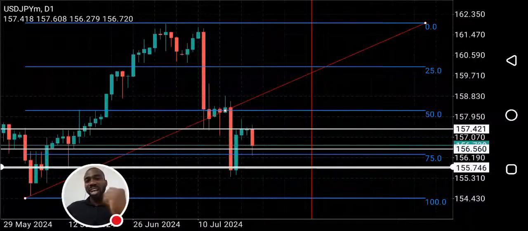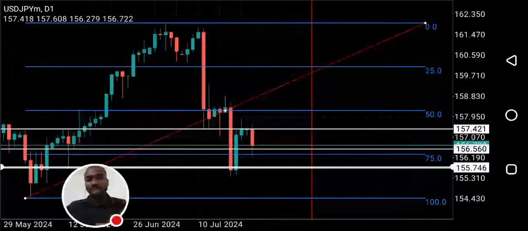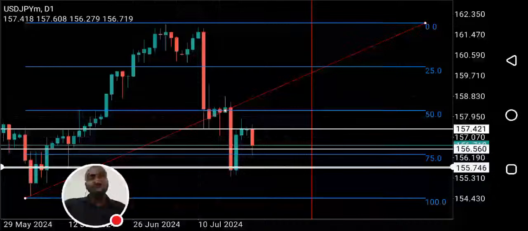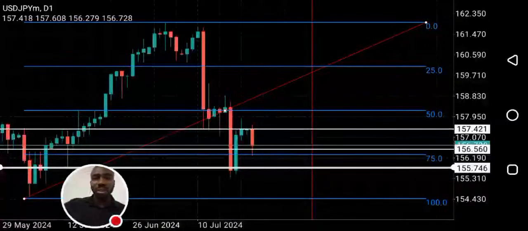This week you must cash out. You must make withdrawals this week. Nothing will stop you from making withdrawals this week. Okay? Just ensure that you do the right thing. Stick to your trading plans. Apply stop loss. You will definitely make withdrawals if you play by the rules of the game.